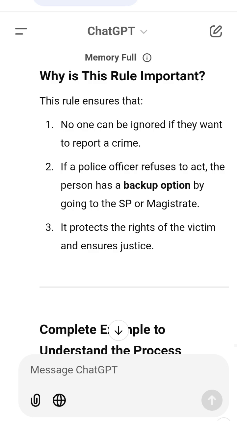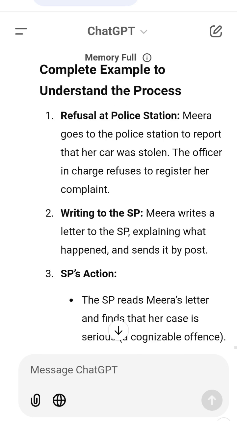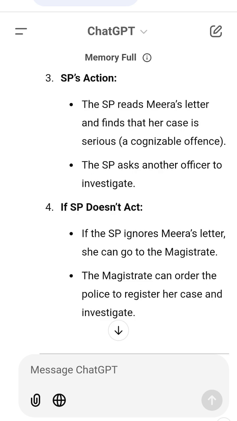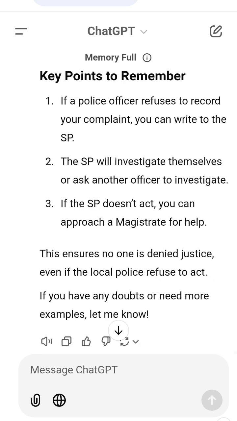Key points to remember. 1. If a police officer refuses to record your complaint, you can write to the SP. 2. The SP will investigate themselves or ask another officer to investigate. 3. If the SP doesn't act, you can approach a magistrate for help, and this ensures justice, even if police refuse to act.